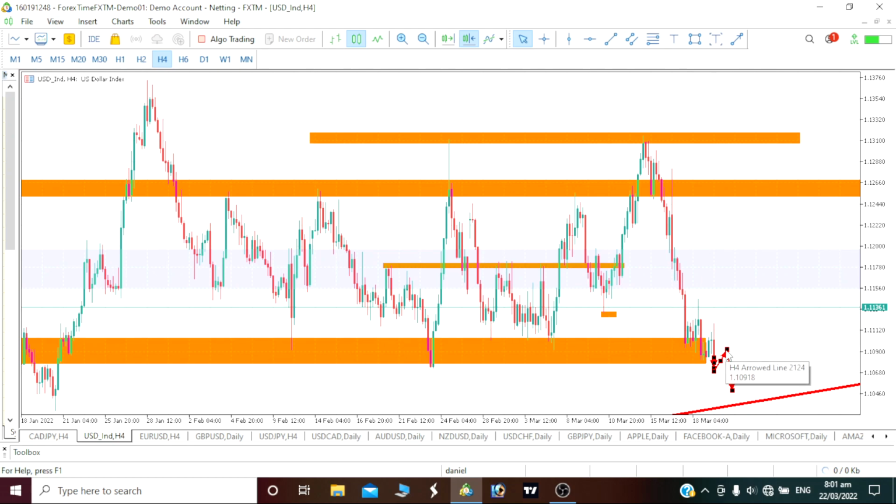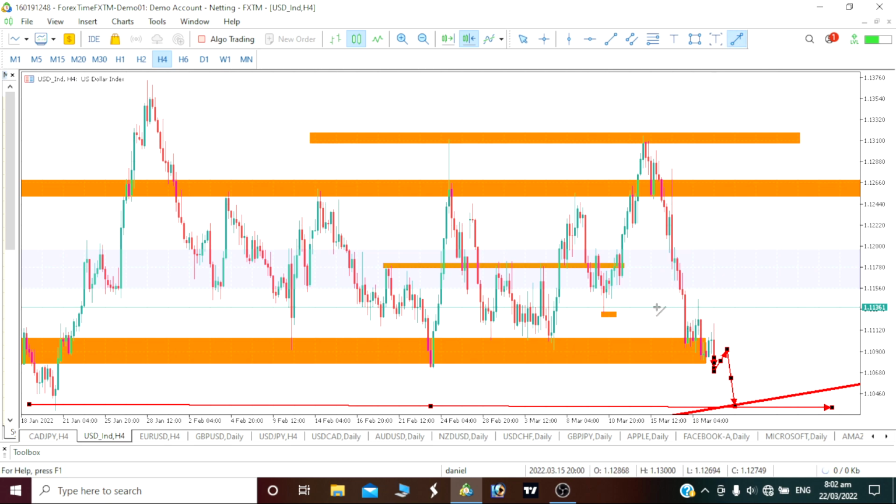To take out a lot of buyers, a lot of people who have started placing their buy, our price should be able to go down a little bit to take them all out. Probably when our price gets to this area, I believe there will be some reversal. If not, I'll be waiting for a break of this structure here before I take my buy position on our dollar index. So for today, we should be seeing a bearish move on our dollar index.